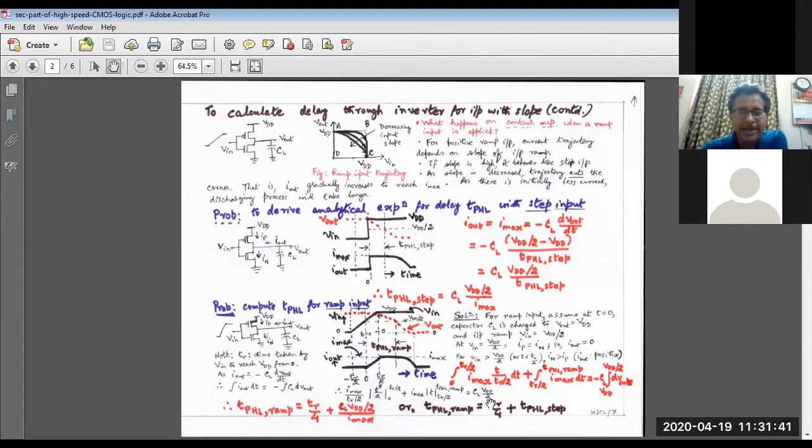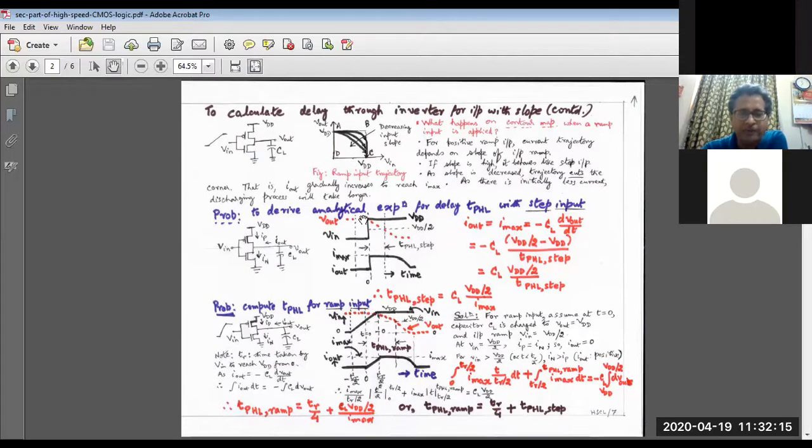Now, tr by 4 means half of this delay, tr by 2, so 50% of that. Clear? Now what we do, we say tPHL step can be equalized to tr by 2. Yes, we can do that. That means assume that we have a chain of inverters.